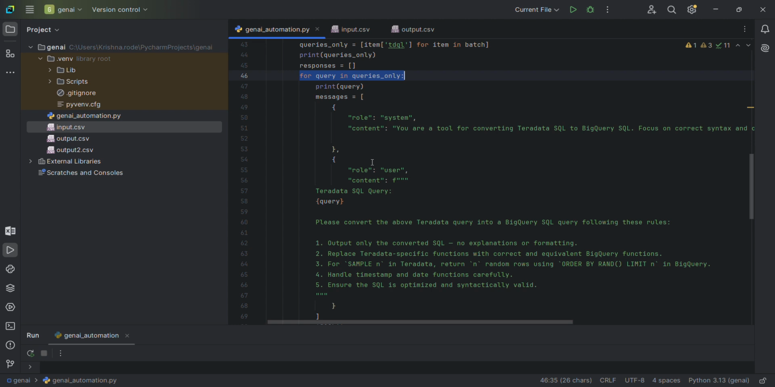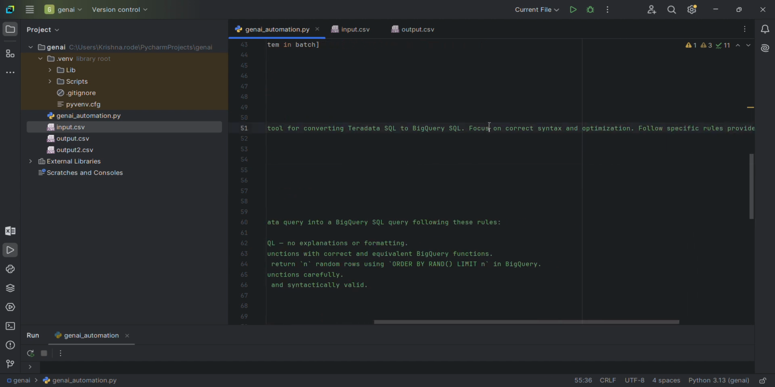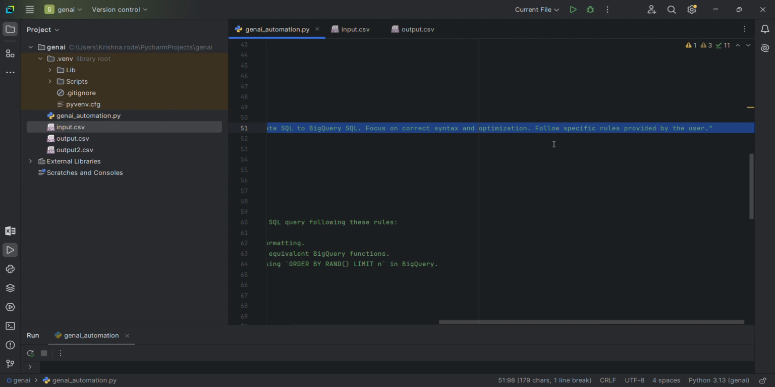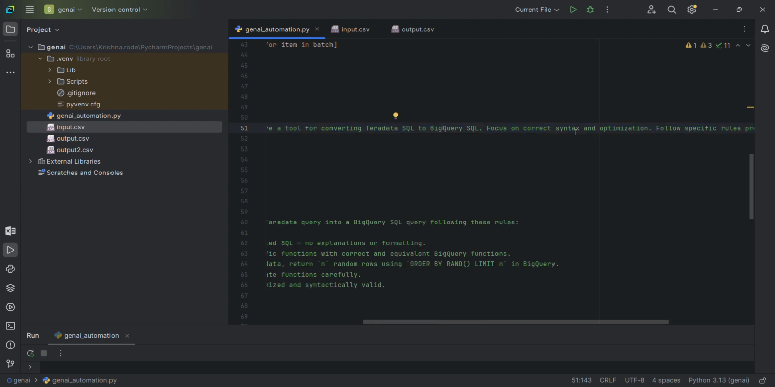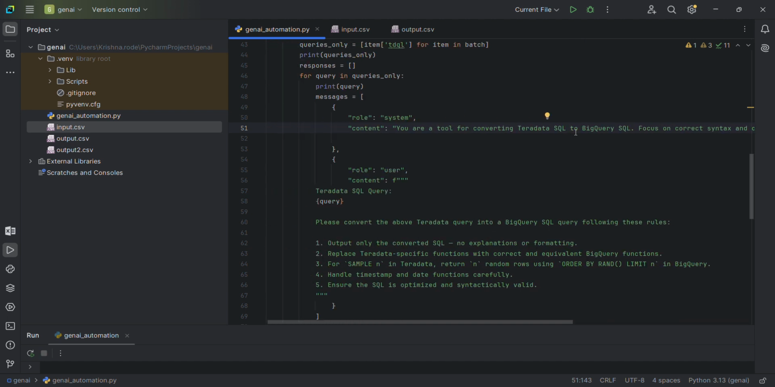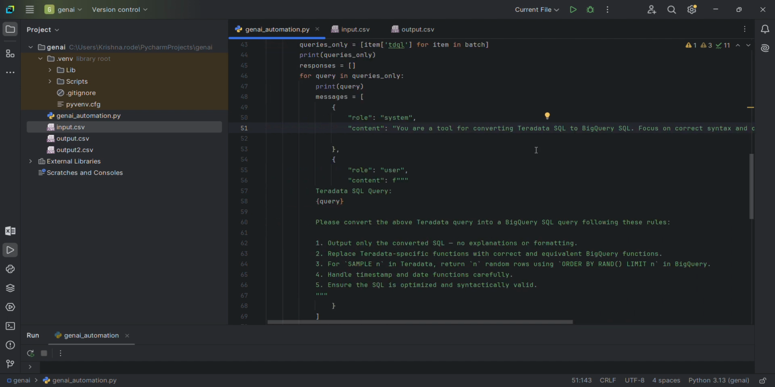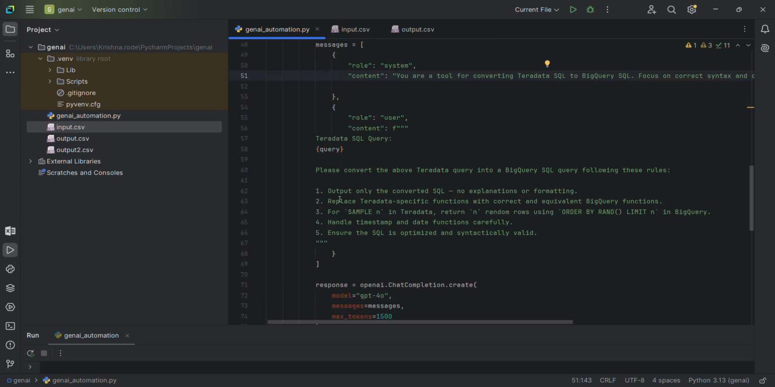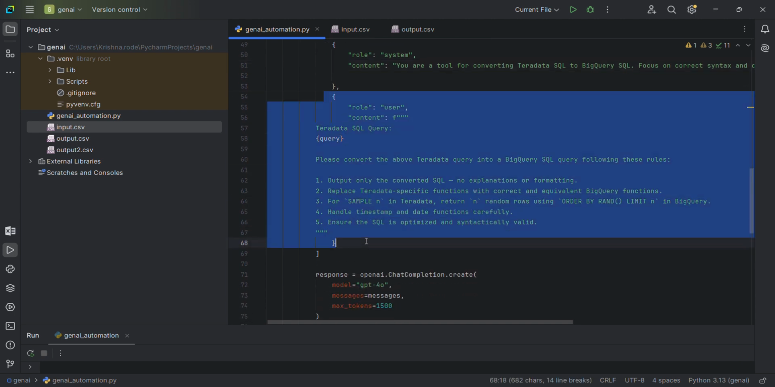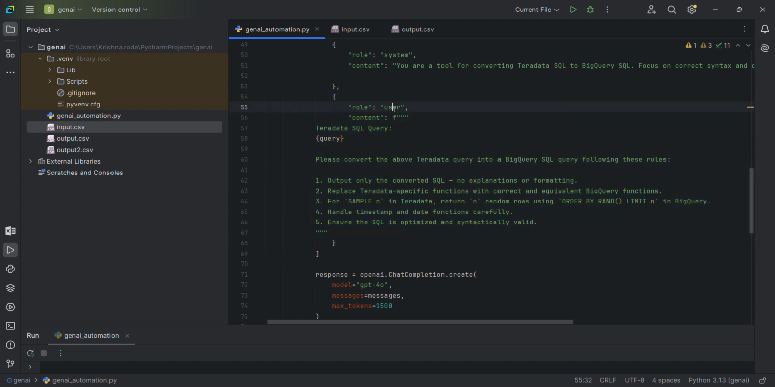Similarly, programmatically, you create a system prompt first and say you are a tool for converting Teradata SQL to BigQuery SQL. Focus on correct syntax and optimization. Follow specific rules provided by the user. So I am just instructing it: you are this person, and help us by giving clear, concise, optimized results. Now, what is the exact ask? That exact ask will come from inside the user prompt. So this is the user role, and in the user role, this prompt is given.